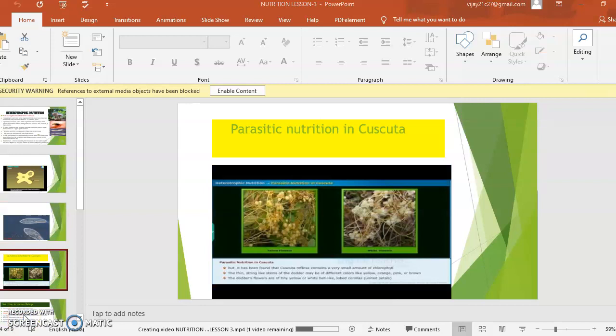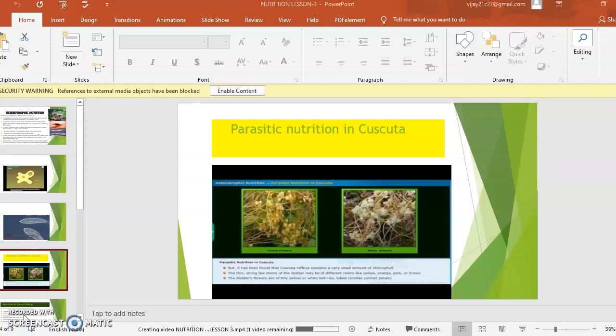Students, observe the parasitic nutrition in Cuscuta. You may wonder and ask me a question. Cuscuta, in the picture you observe, is one type of plant. But sir, photosynthesis occurs in plants, and Cuscuta is also a plant. How is Cuscuta an example for parasitic nutrition?